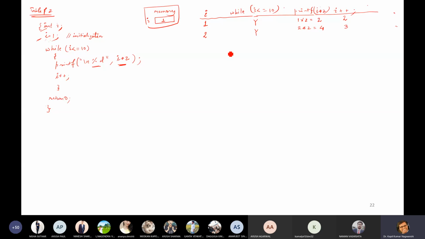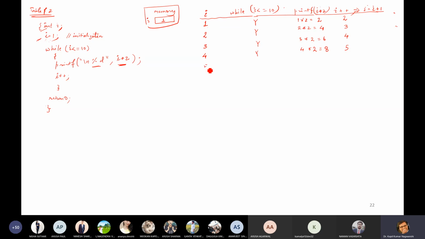Come to 3. 3 is less than or equals to 10. Yes. Now 3 multiplied by 2 equals to 6, and this will become 4. Then come to 4, and then 4 multiplied by 2, it will give you 8, and this is 5, because I plus plus, I equals to I plus 1. What is the meaning of I plus plus? I equals to I plus 1. Okay.